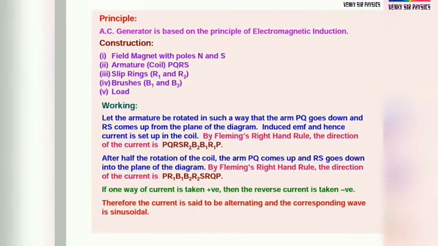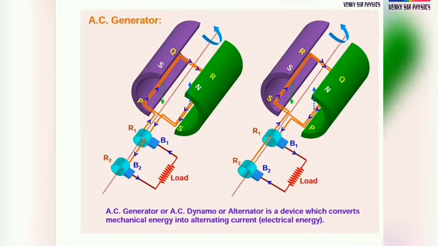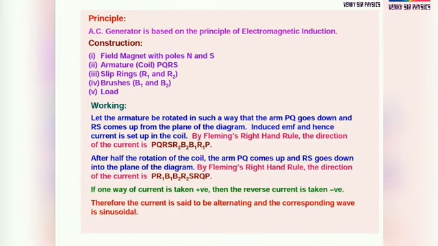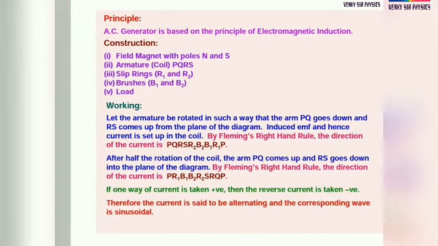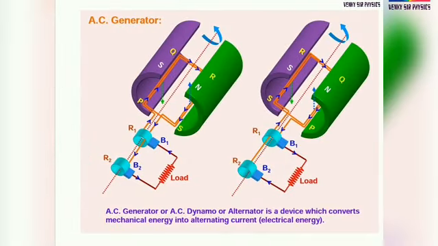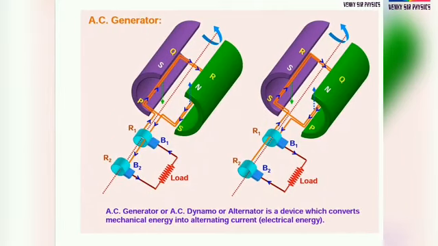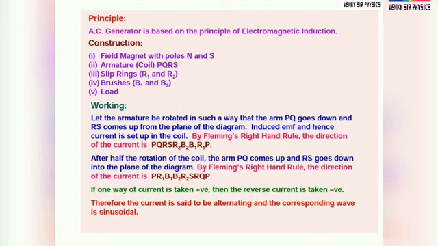Slip rings R1 and R2. Brushes B1 and B2. Next, load, which is a resistance. So here we can connect a high resistance. We can say that is the load.